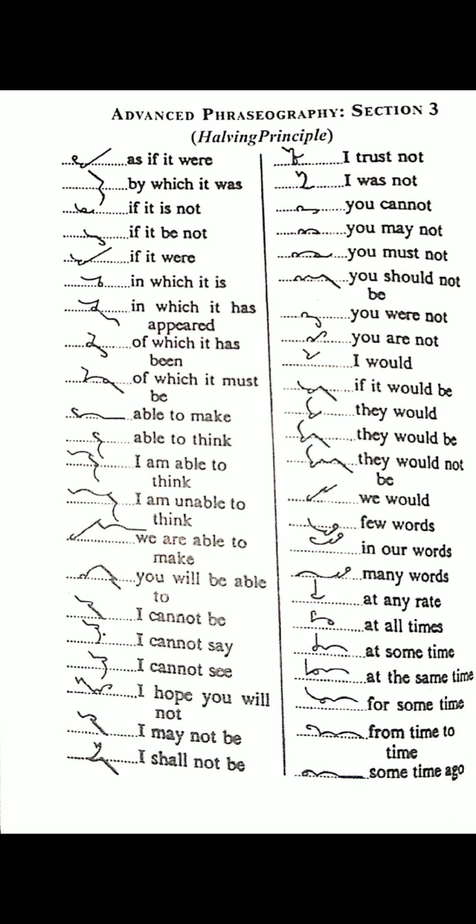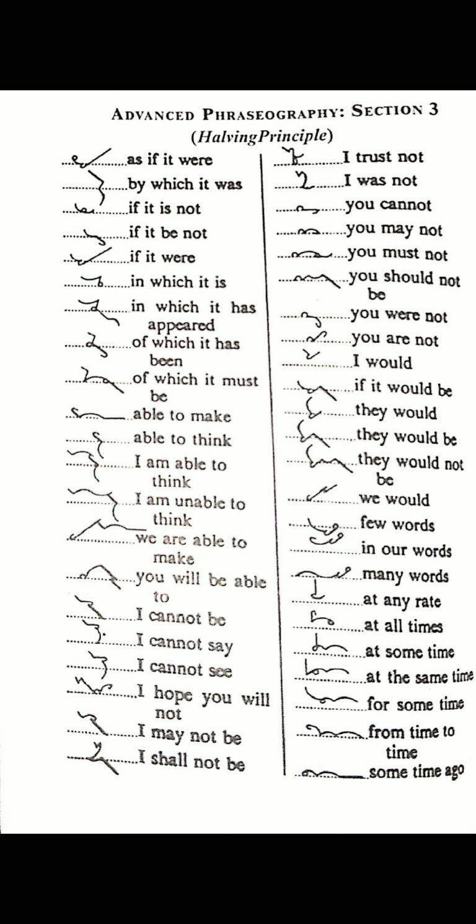First word is "as it", "as if it were": as circle, "if" halved for "it", and "were" way upward R. "By which it was": B above the line, "which" J have for "it", and "was". "If it is not": F have for "it", S circle for "is", and N have for "not", T. "If it be not": "if" have for "it", B have for T in the "not", and N hook for "not".